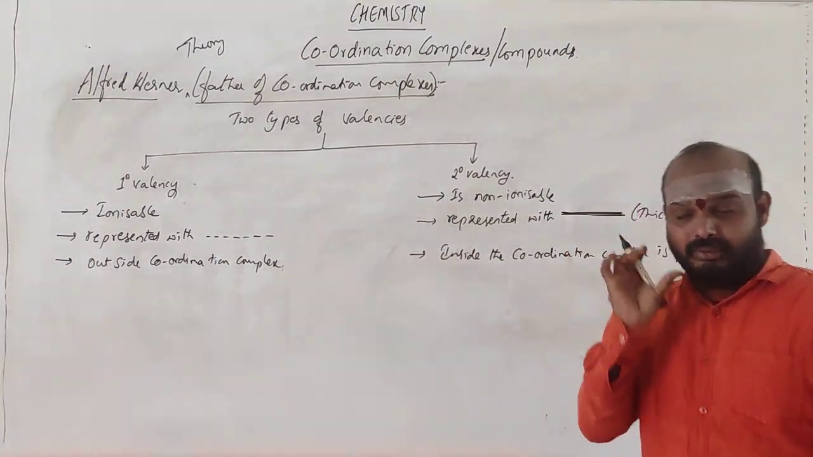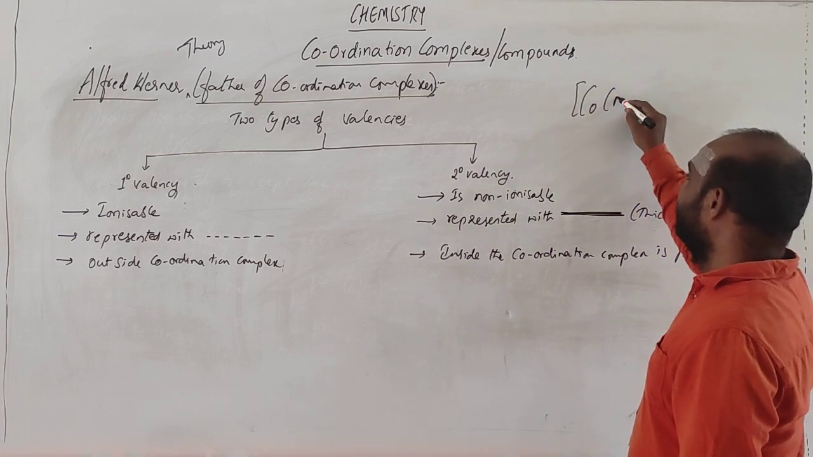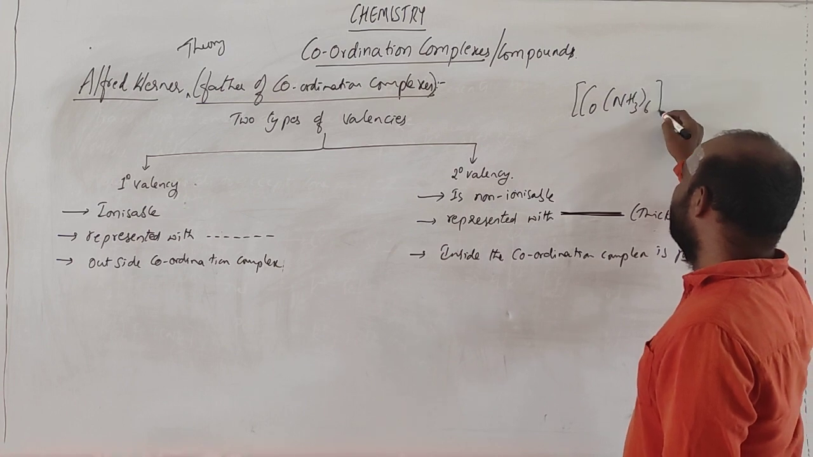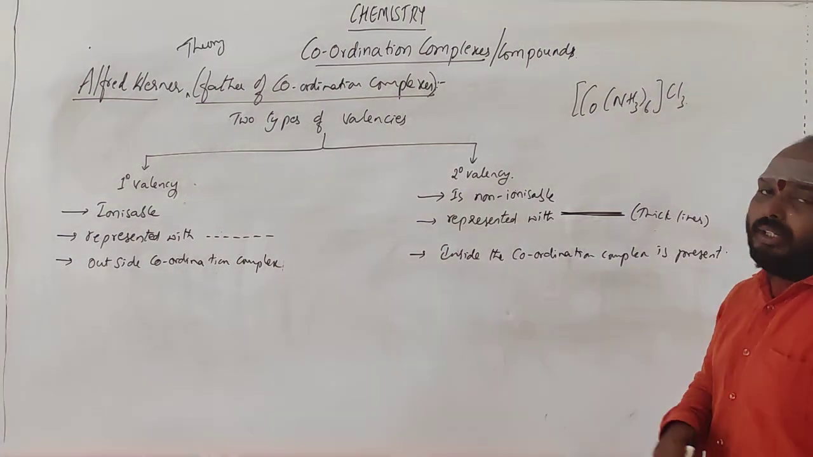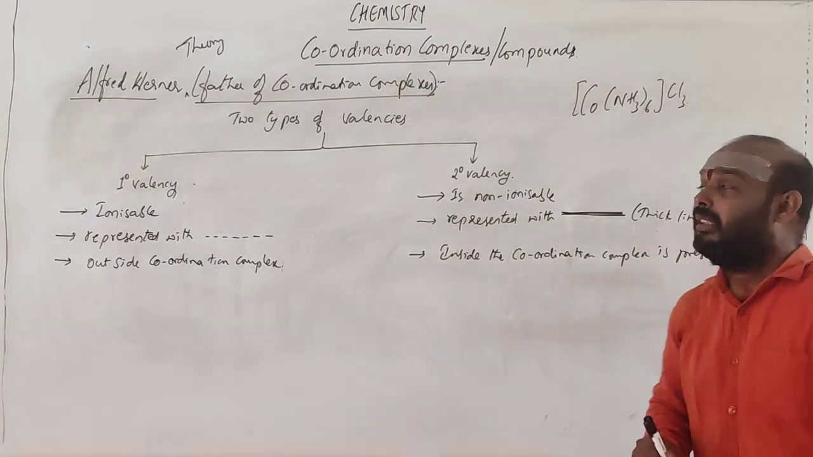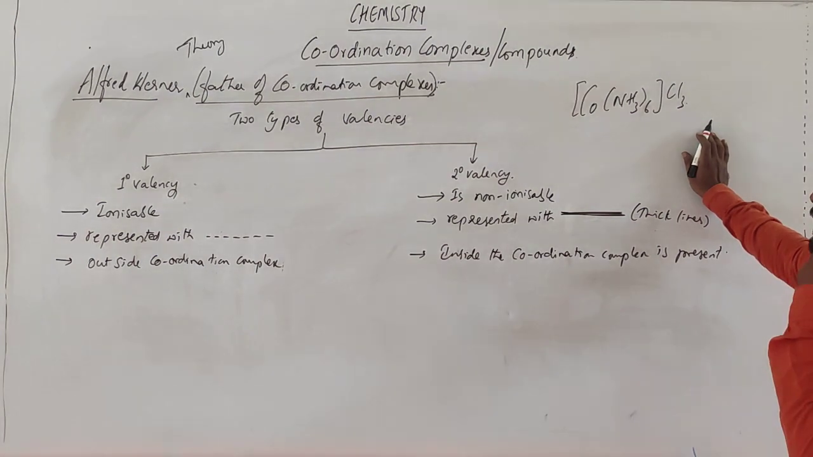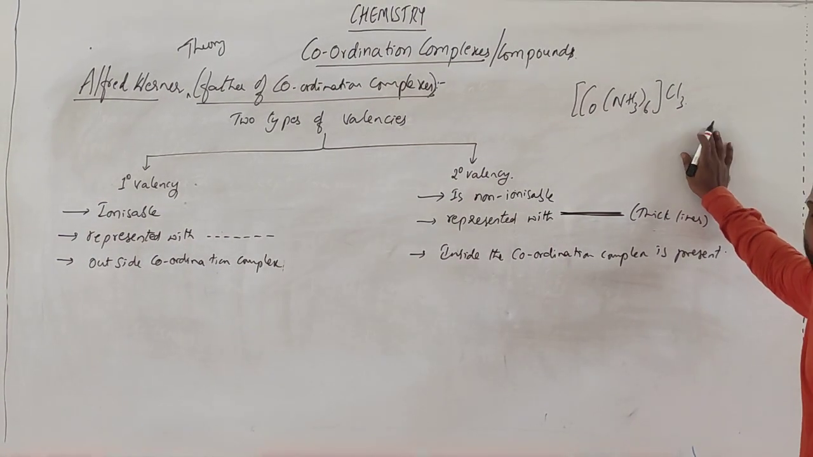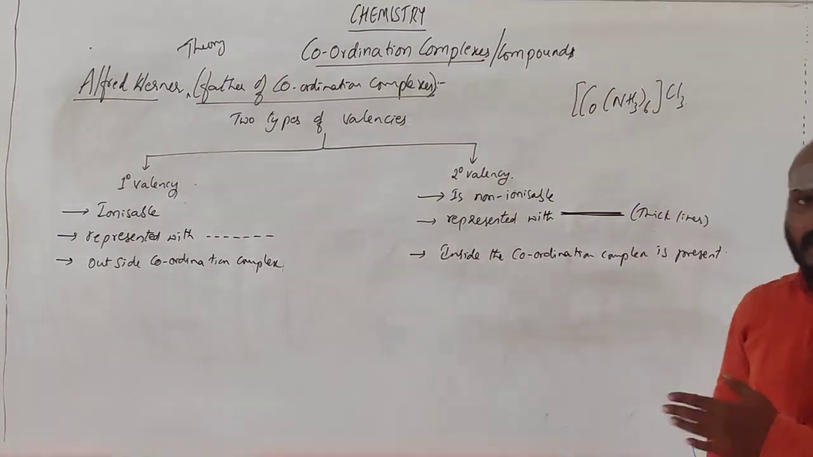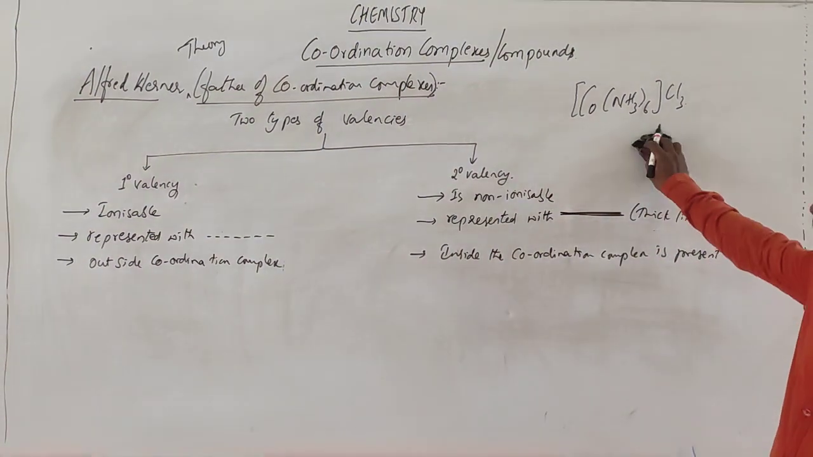And here is one molecule he has taken: cobalt, NH3 taken 6 times. The naming of these compounds we will learn. This is generally hexaammine cobalt(III) chloride. That is the name of this compound. How to name coordination compounds, we will take a separate session. Now don't bother about the naming of this compound.